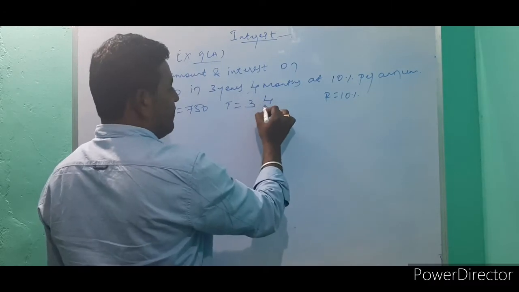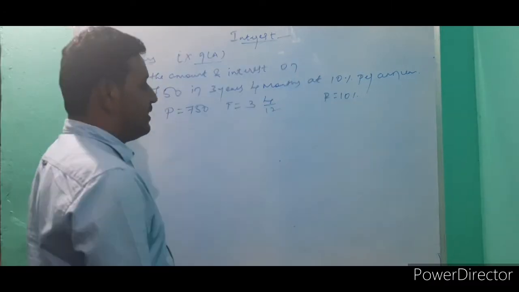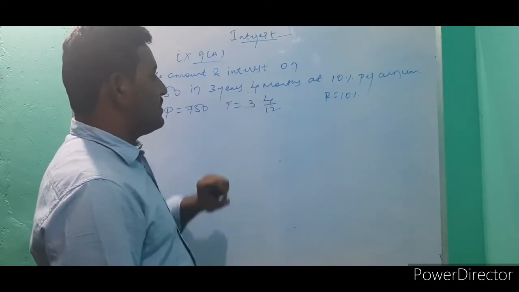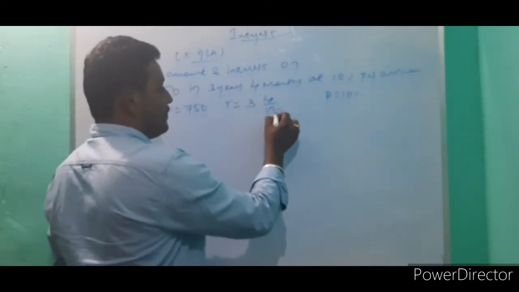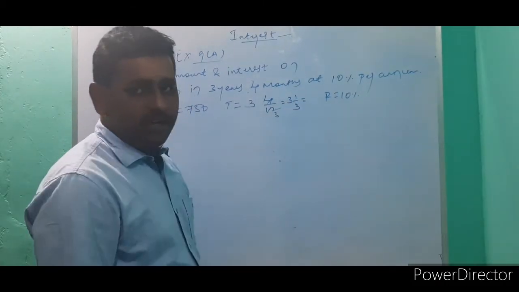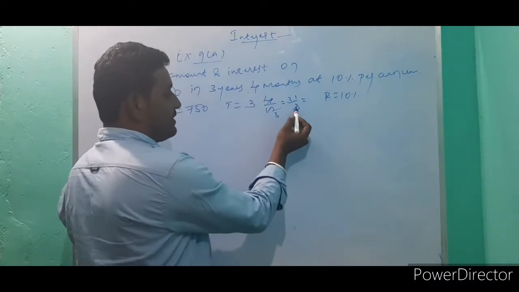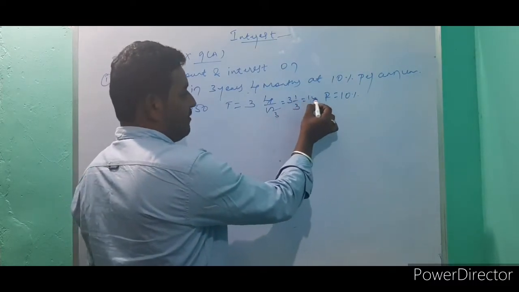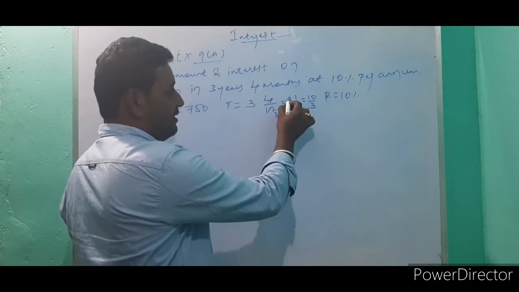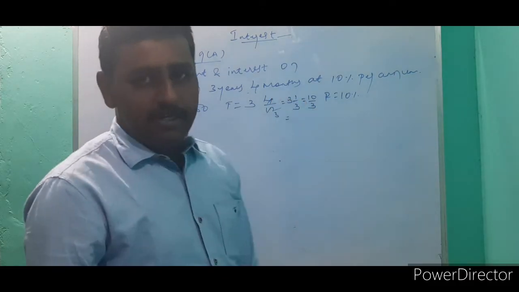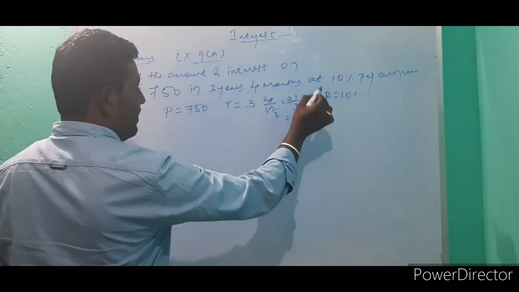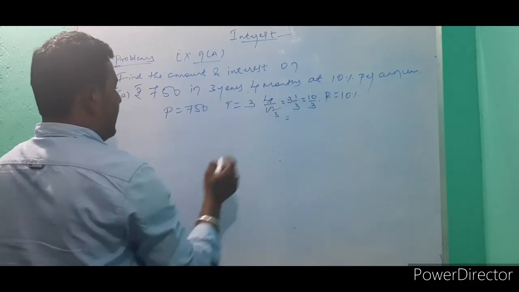Rate of interest is 10% per annum. 4 months means 4 divided by 12 you can write, because 12 months make a year. So for 1s are, for 3s are, that is 3 and 1/3. The mixed fraction you can convert into an improper fraction: 3 3s are 9, 9 plus 1, 10 by 3. This is per annum.